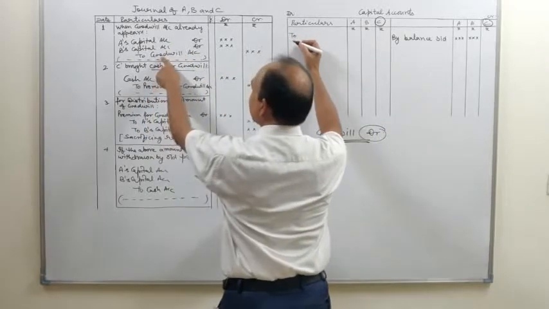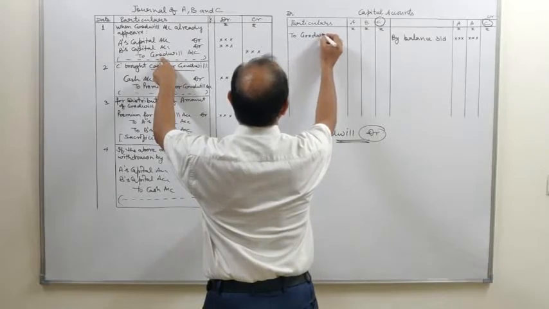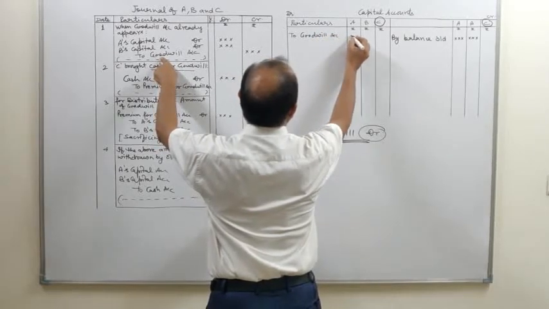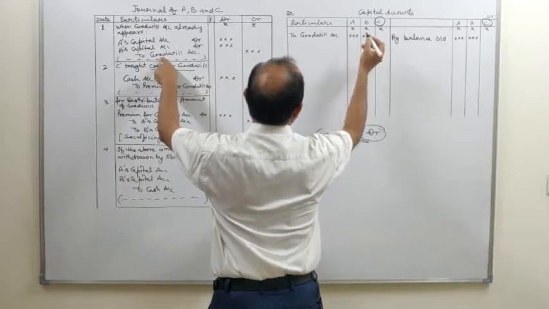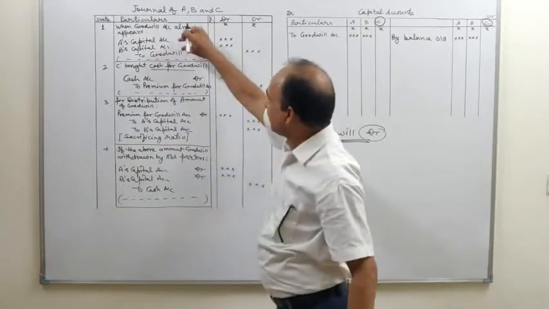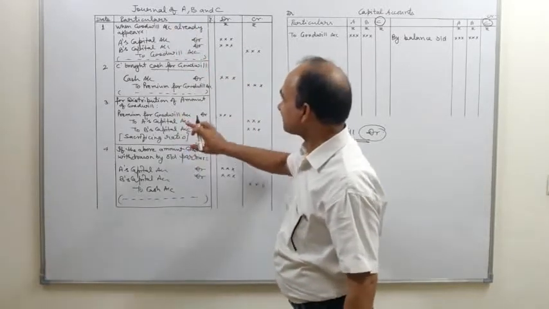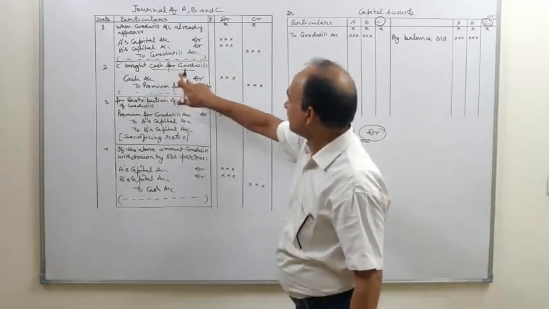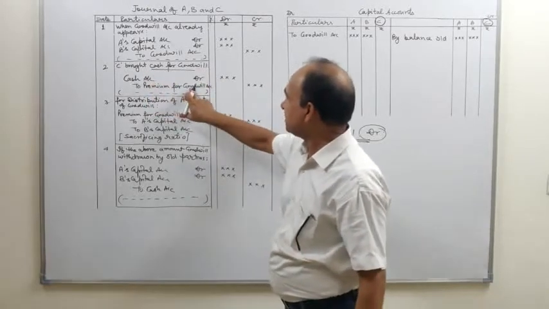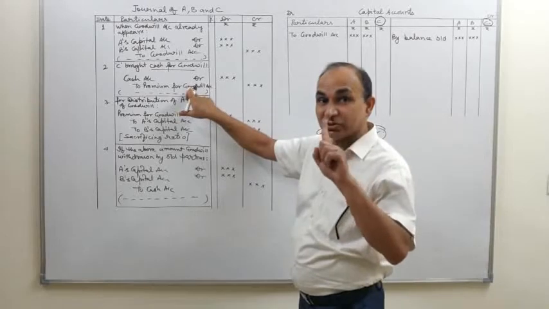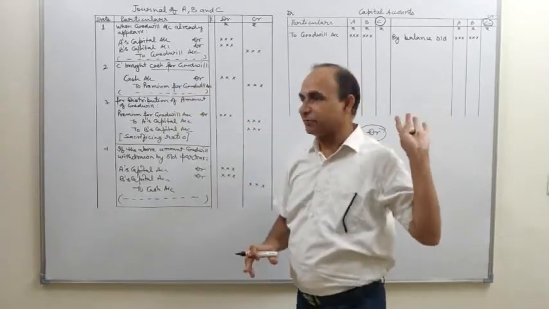Right here, the account which has been credited, goodwill account, the amount will be recorded on the debit of A and B only, because this is affecting the capital account of old partners. Second, cash brought. C brought cash for goodwill. Cash account debit to premium for goodwill account. It is not affecting the capital account. Ignore this entry for capital account purpose.